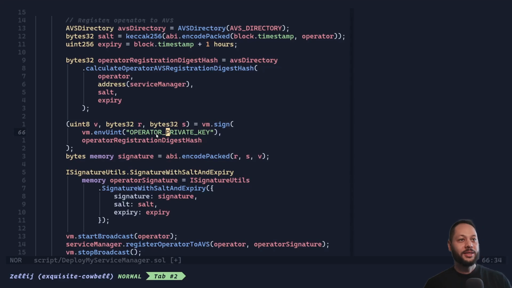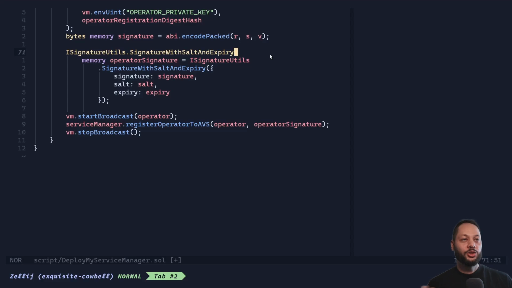And then we sign this hash using the vm.sign utility function provided by Foundry. And this just takes the private key and the hash that we calculated above. And we need to basically convert the different parts of the signature into a single byte string. So we can just use abi.encodePacked and pass the R, S, and V values together. And that just creates the signature string.